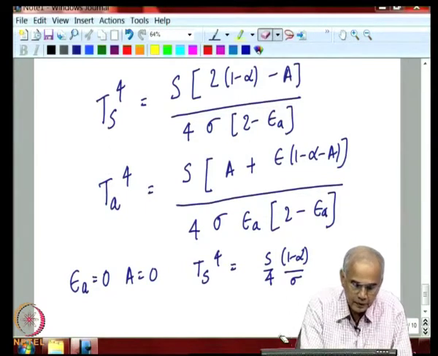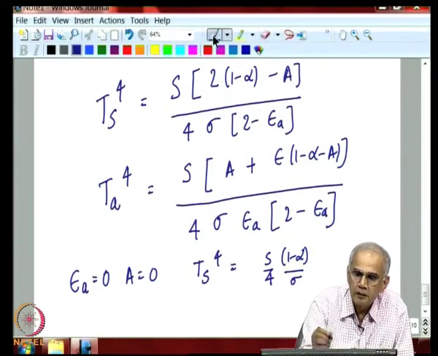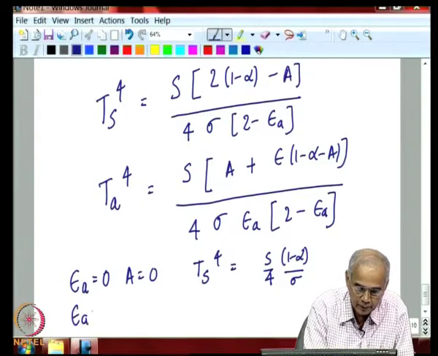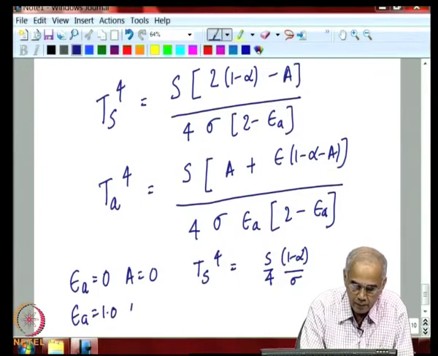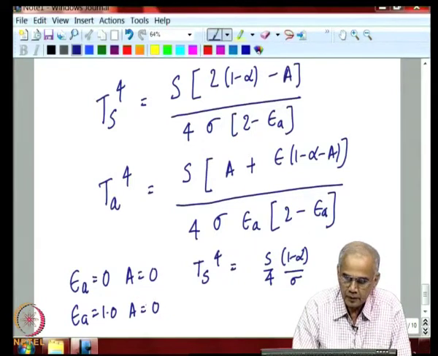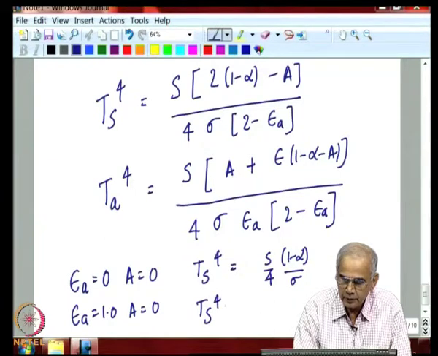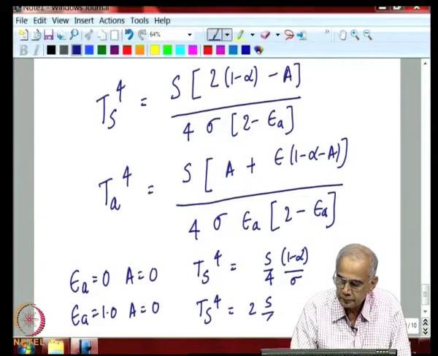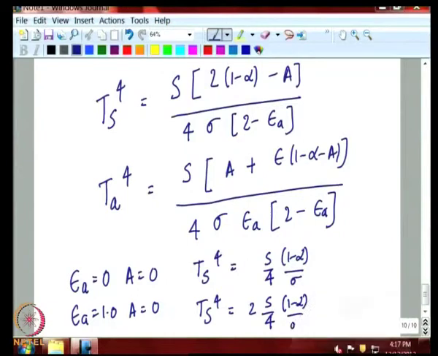On the other hand, if the emissivity of the atmosphere is 1, the atmosphere behaves like a black body, but the solar absorption is 0, then you will get this quantity to be, so, this number for alpha of 0.3 we already calculated is 255 Kelvin.